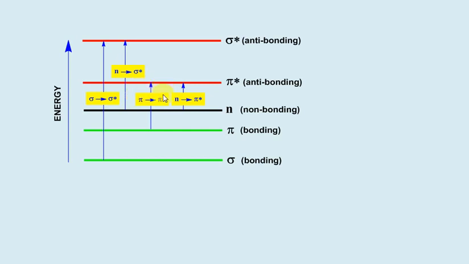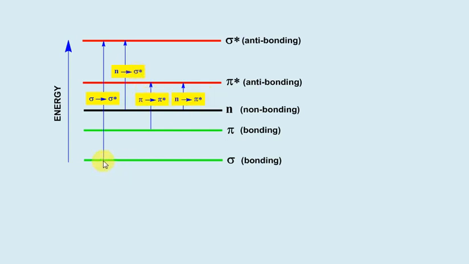In compounds having multiple bonds such as double and triple bonds, electrons are excited from pi to pi star orbital, and in compounds having non-bonding electrons along with multiple bonds, electrons are excited from non-bonding to pi star orbital. So electronic excitations are of four types: sigma to sigma star, n to sigma star, pi to pi star, n to pi star.